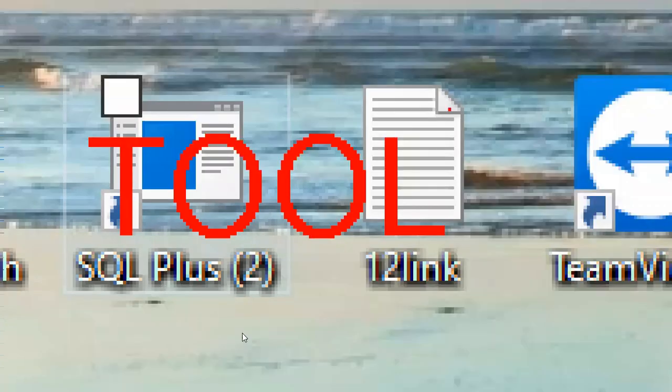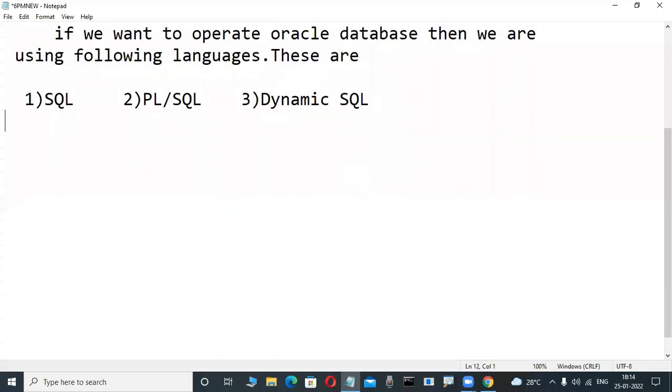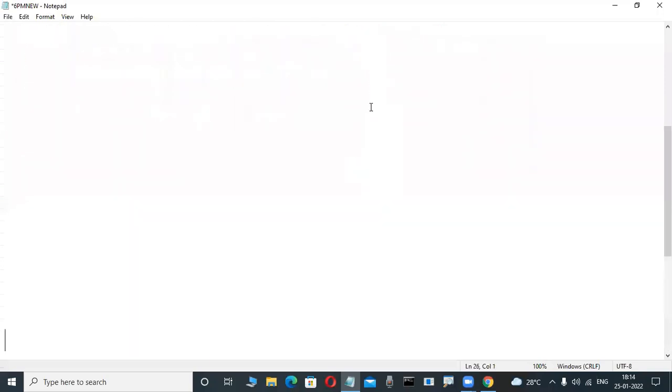SQL Plus is a tool. How do you understand this tool concept? This is a client tool or query tool. SQL Plus is there, SQL Developer is there, SQL Navigator is there, Toad is a tool. How do these tools, those languages and this Oracle database relate? Through a simple diagram today you will understand. Now check it out. Concentrate here. From now onwards, regular sessions. For first-time newcomers, this is easily understandable diagrammatically.